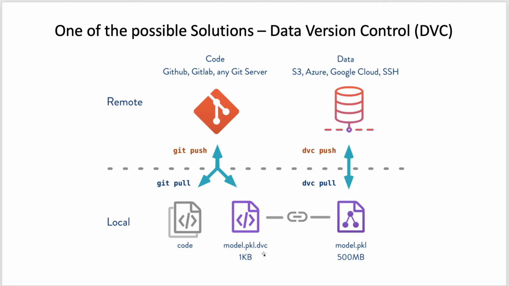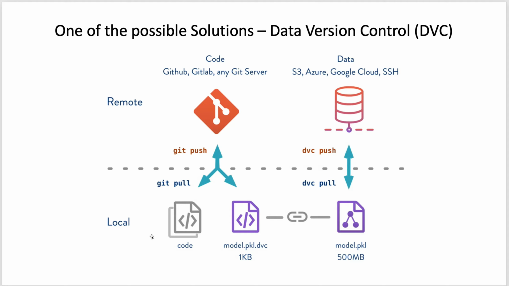It is a very small file, and it only contains the path or the print of the data where the data is actually stored. So it will contain the information about where this actual file will be stored after pushing it to the cloud. It will have the path or an MD5 print of this data. So when we do dvc push, the data file will be pushed to our cloud storage,